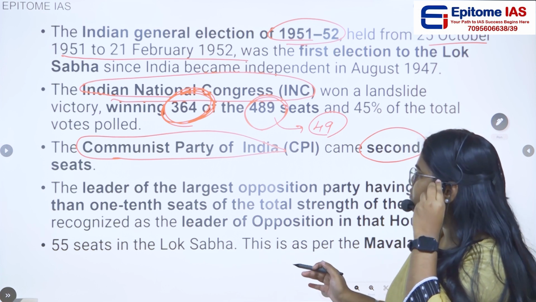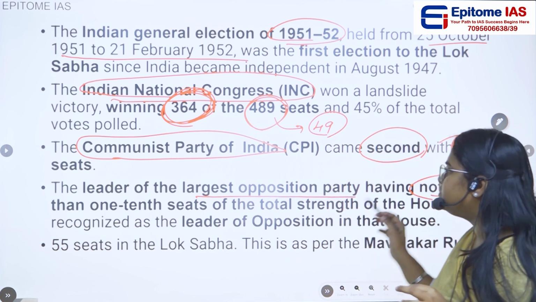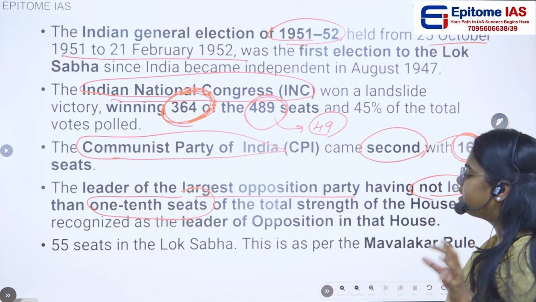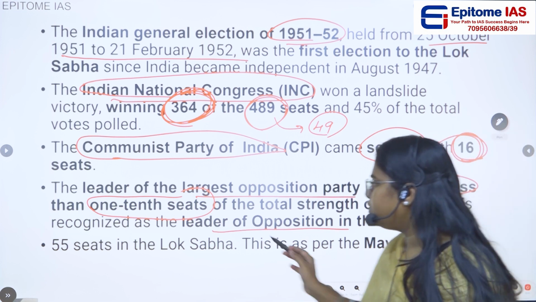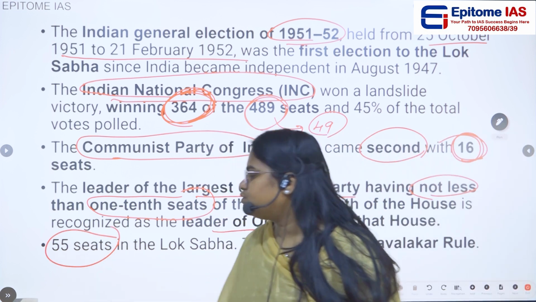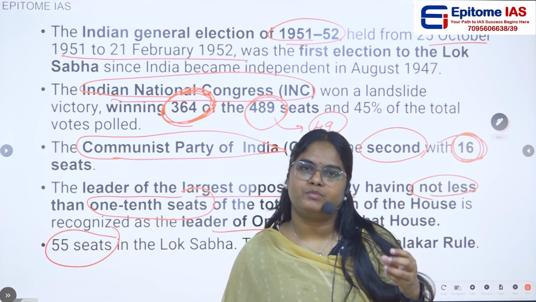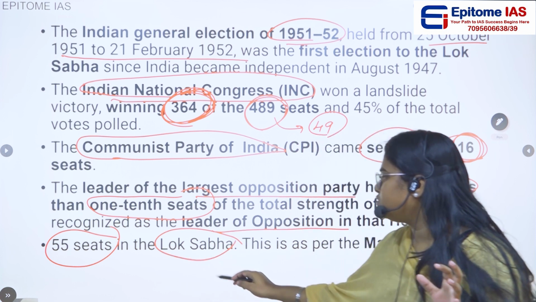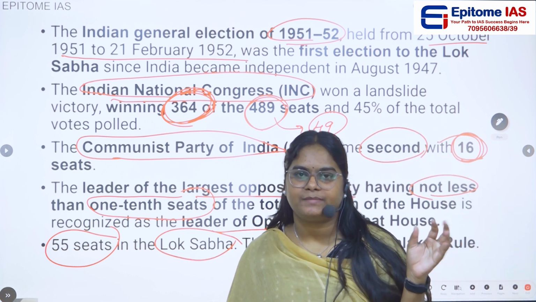Okay. So the leader of the largest opposition party having not less than one-tenth of the seats of the total strength of the house is recognized as the leader of opposition in that house. So according to this, currently they should have at least 55 seats to qualify as an opposition party in the Lok Sabha. Okay. Whichever house you are picking, you have to calculate the 10 percentage approximately.